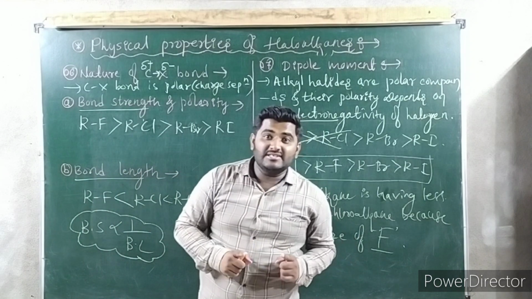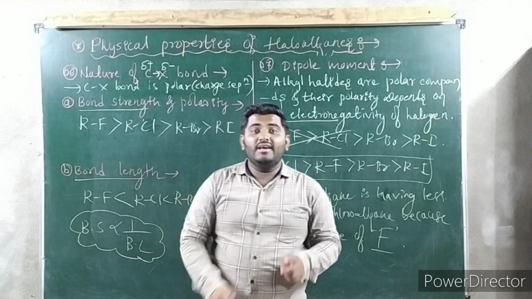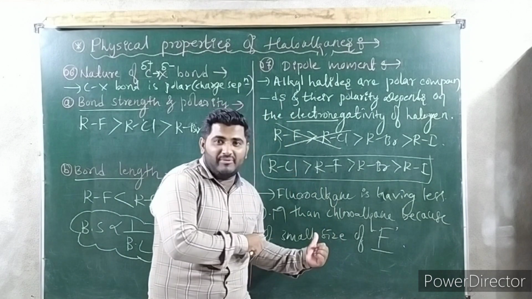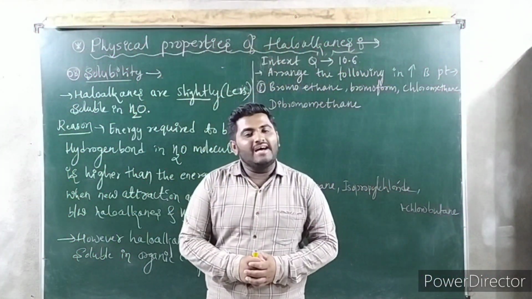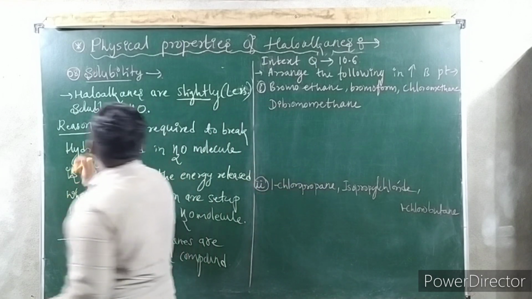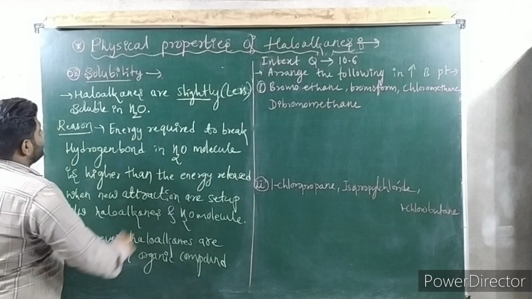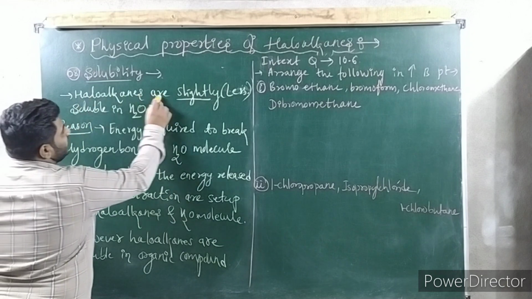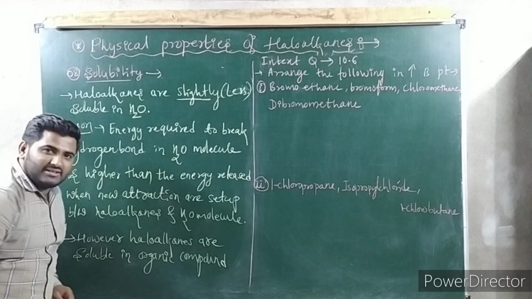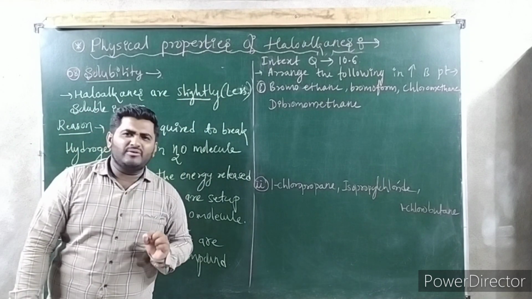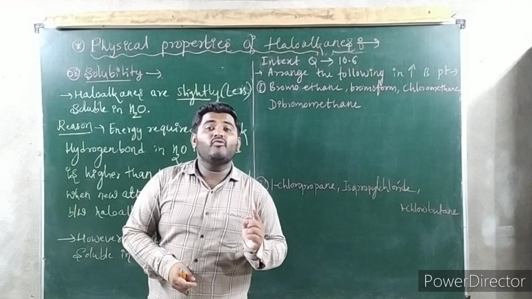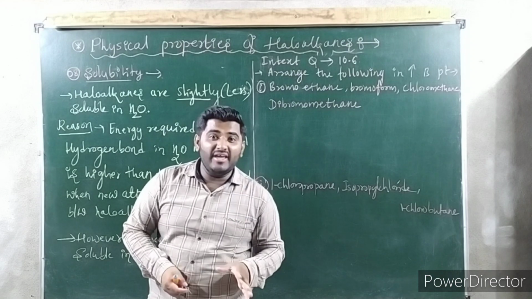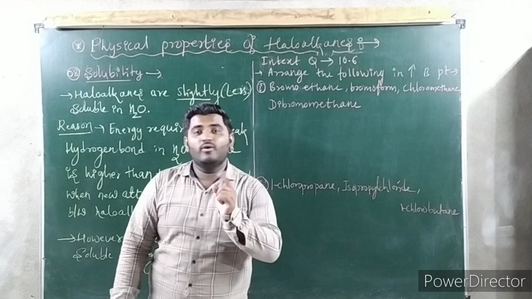Now the last point we'll discuss is solubility, and then we'll solve the in-text question based on the physical properties. If you want to take a screenshot, you can take it, guys. See guys, this is the last physical property, that is solubility. So carefully see. Haloalkanes are slightly soluble in water. Slightly soluble means a very small amount is soluble in water. Otherwise they will form a precipitate in water. They are not going to be soluble in water.